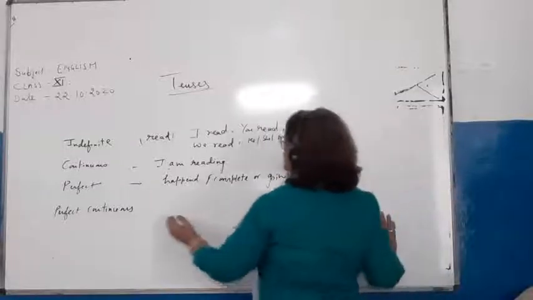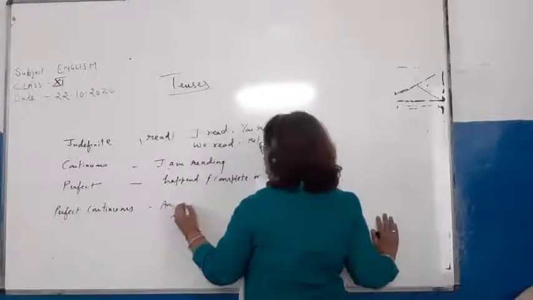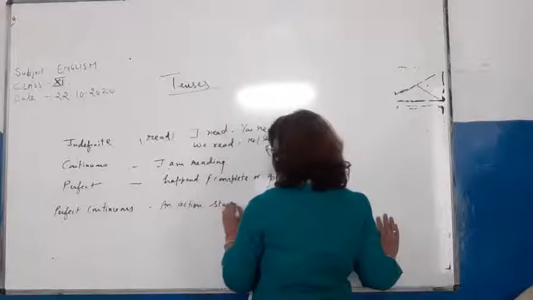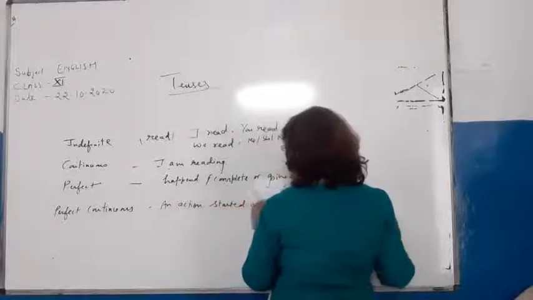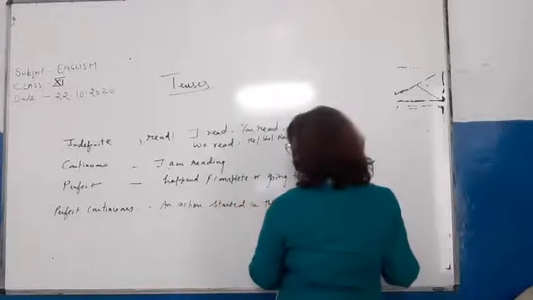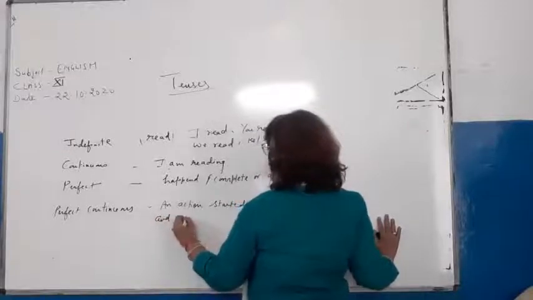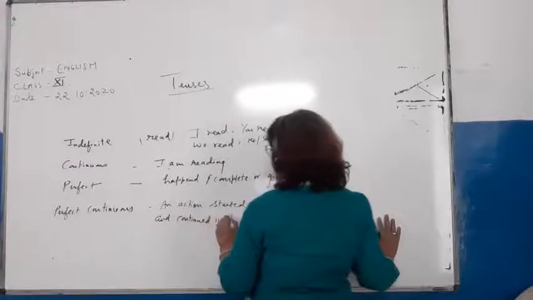And here, an action started in the past and is going to complete and continued in the present.